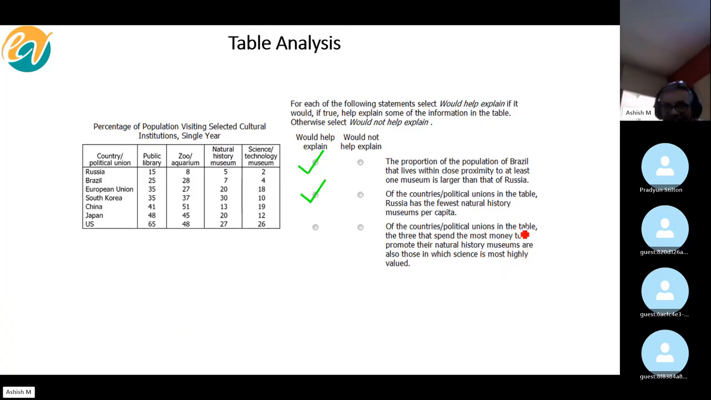All right. Let's anyway look at this. Of the countries or political unions in the table, the three that spend the most money to promote their natural history museums are also those in which science is most highly valued. So we are again talking about natural history museums. Now, see again, nothing about spending the most money is directly mentioned anywhere.